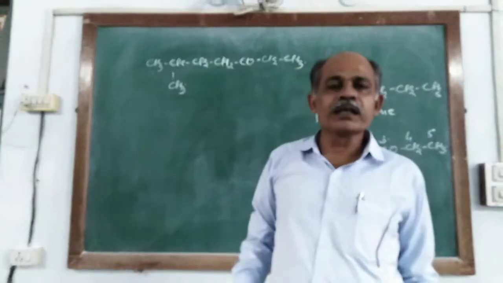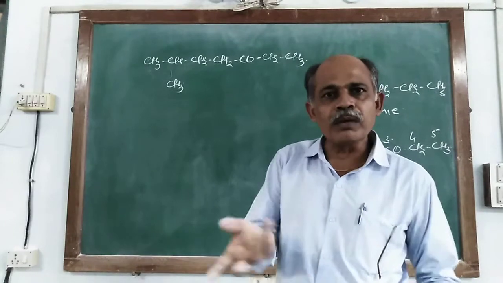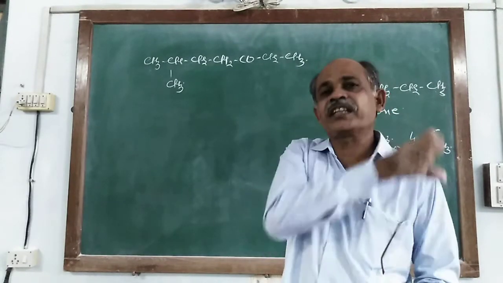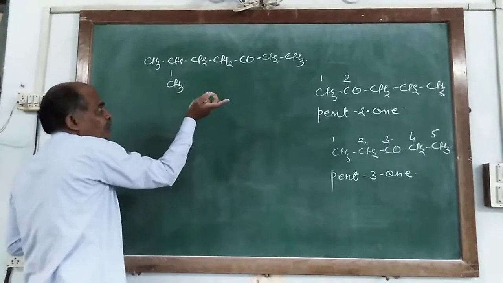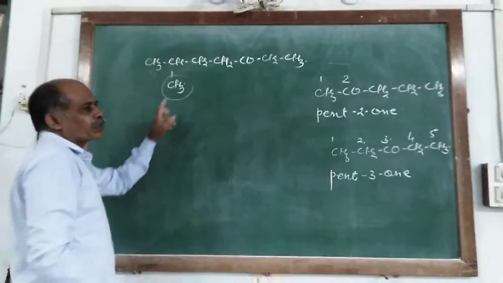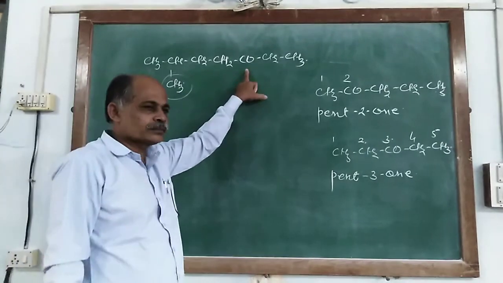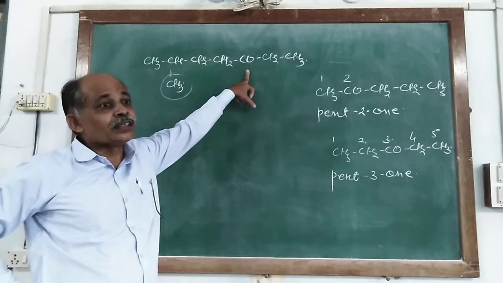There are 2 possibilities. Now it is necessary to give the number. So from which end are numbers given? From this end? No, because from this end the substituent groups have the minimized number but the functional group has the larger number.